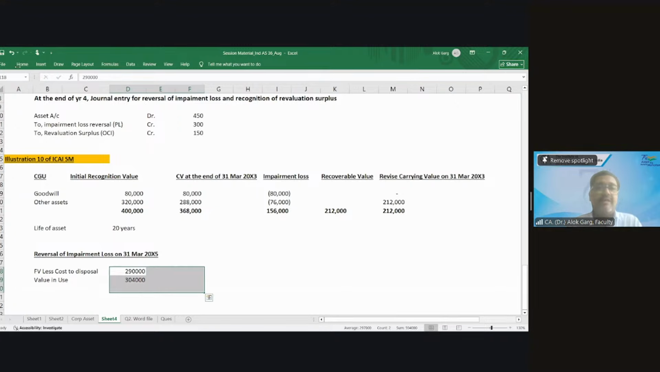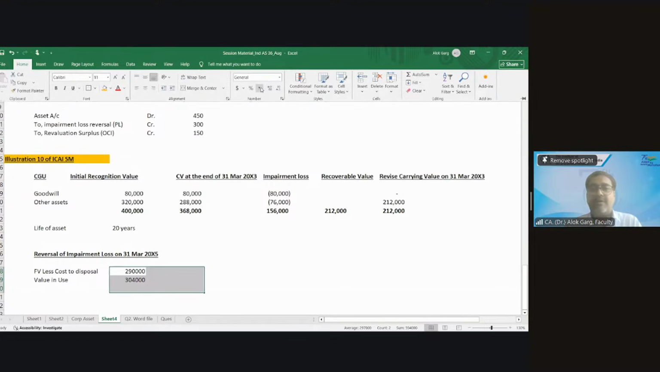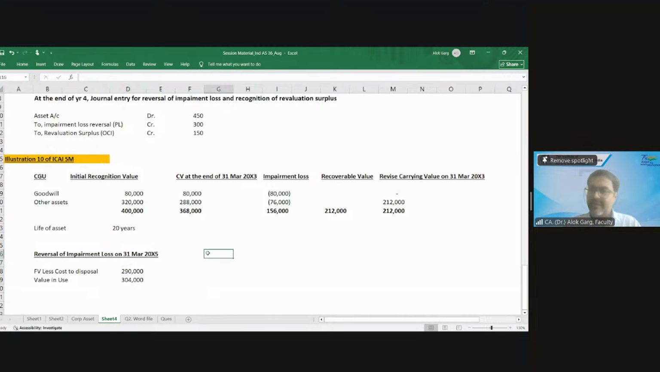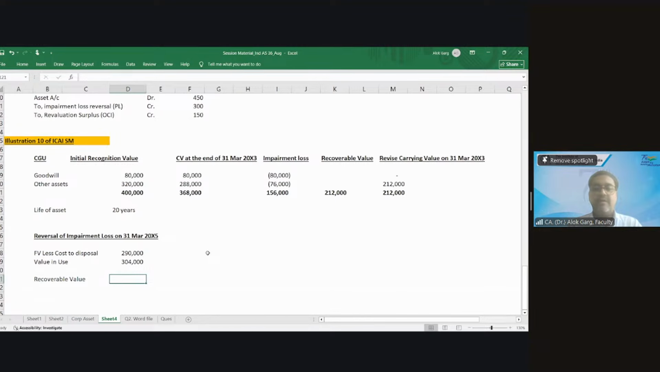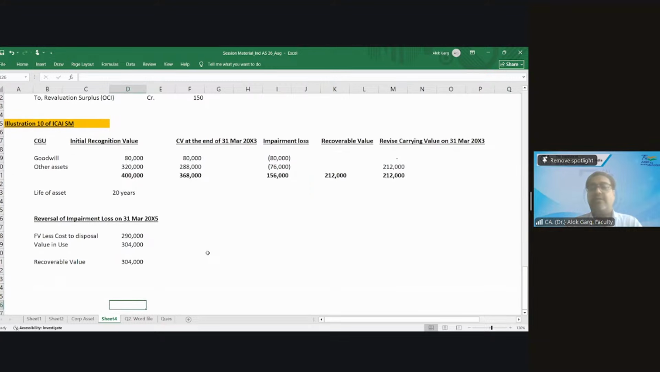Did you forget? I am talking about 31st March 20x5. Yes, 3,04,000. Are you not able to understand the concept? Shall I again revise the concept? No sir, it's very clear. Okay. What is my recoverable value in this case? The higher is 3,04,000. So 3,04,000 is the recoverable value.